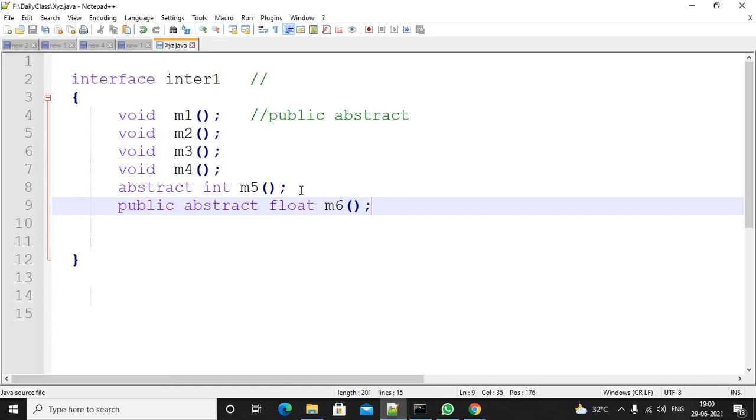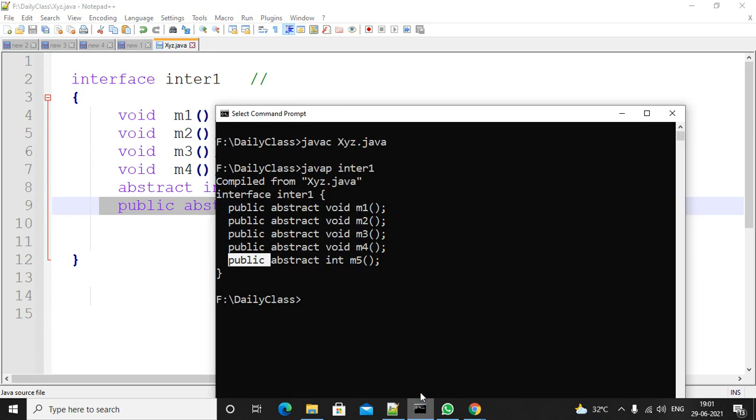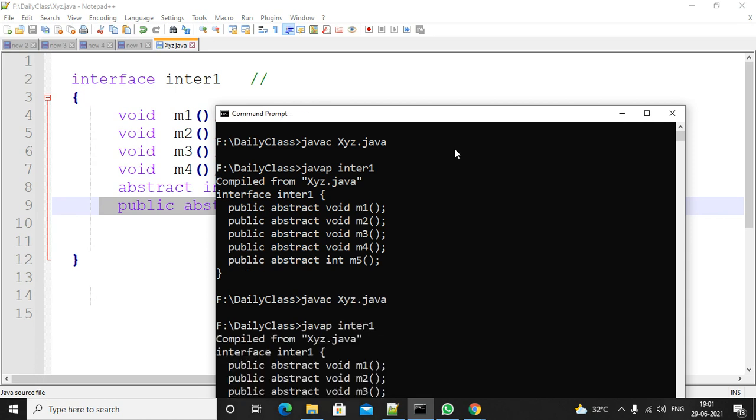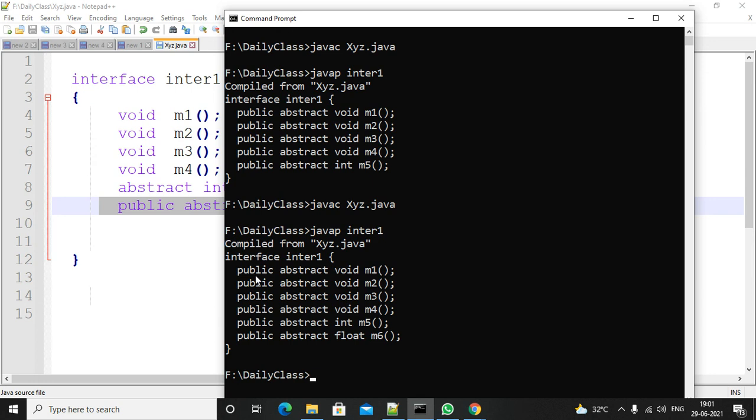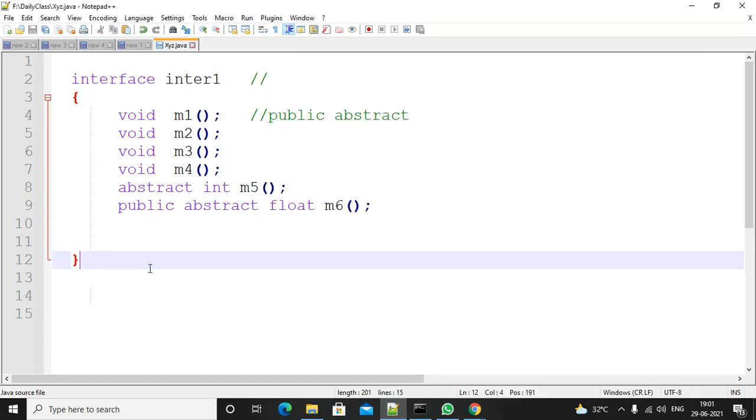All of M1, M2, M3, M4, M5, M6 are by default public abstract only. If you don't write it, the compiler will add it. So every method is the same: public abstract.